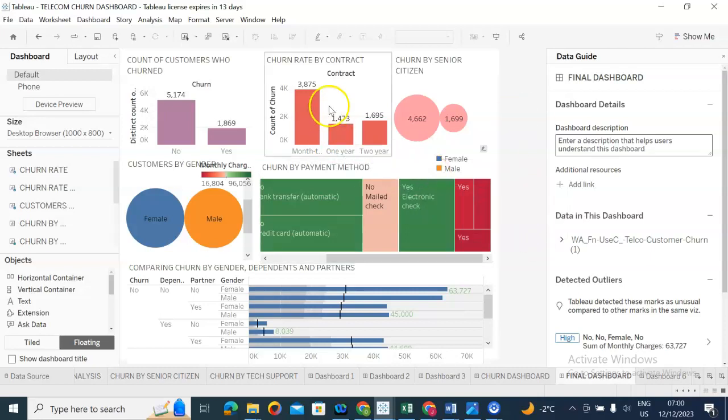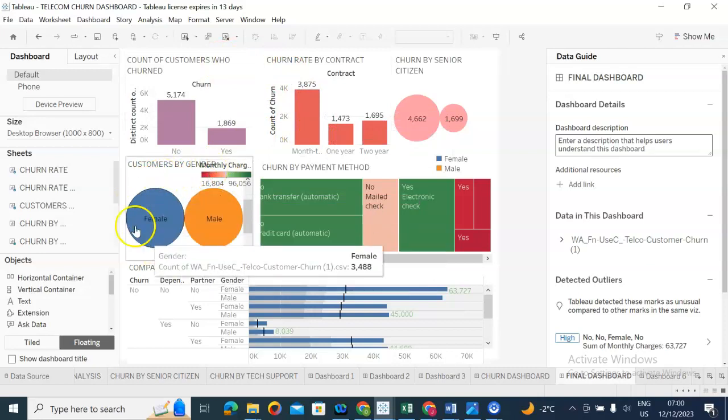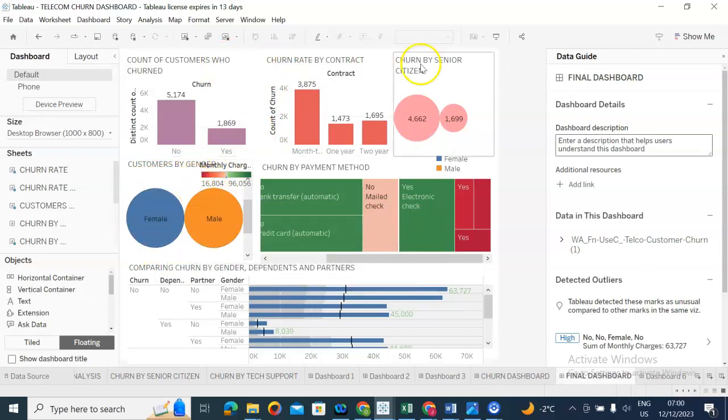It's going to show us churn rate by contract, and churn rate by number of customers who churned, so we can know where we start and where we want to reduce to. It's going to show us customers by sex and customers by seniors. Most of the customers were seniors. It's also going to show us if dependents, gender, and partners come together to affect churn rate.